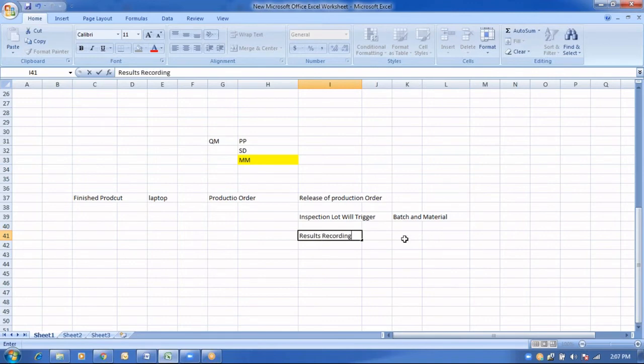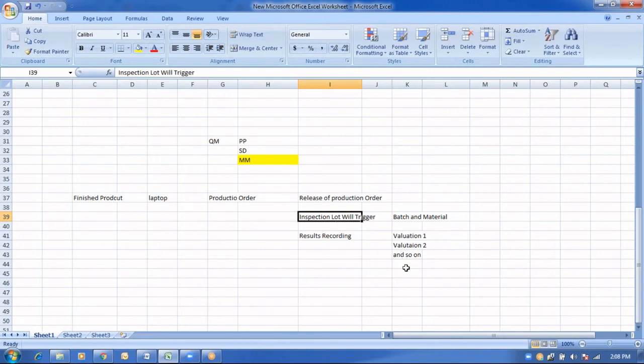For example, in phase 1 they are going to check and they are going to update a particular valuation 1, and afterwards they are going to retest one more time. During the phase of production they are going to check this as a valuation 2, okay, and so on. So against the combination of material and batch, one inspection lot is getting generated. For the same inspection lot, the results recording and valuation is performed multiple times, and they are going to update against the inspection lot.